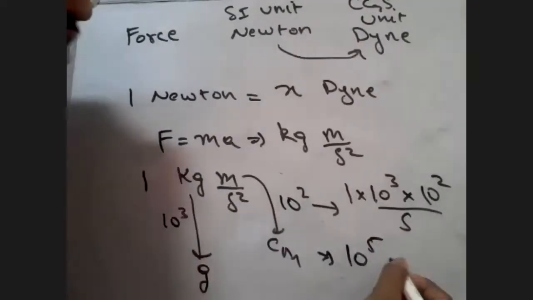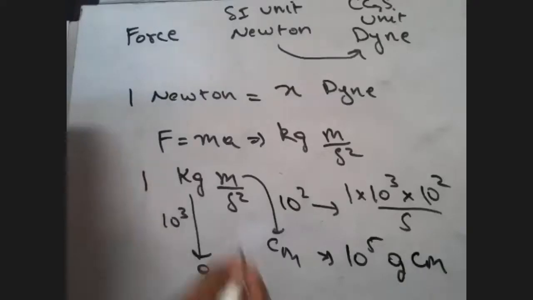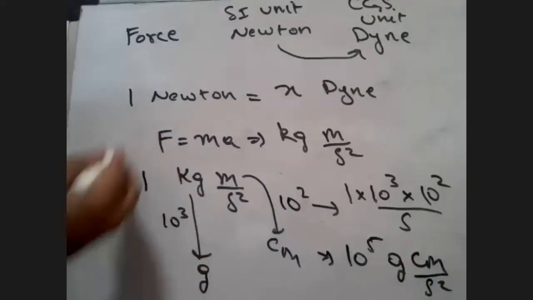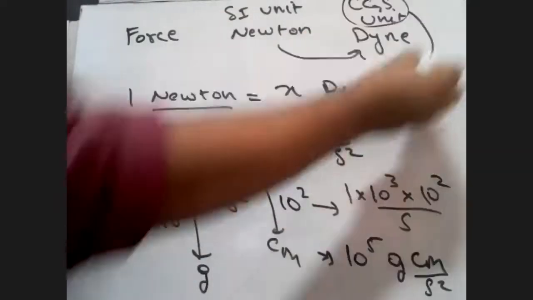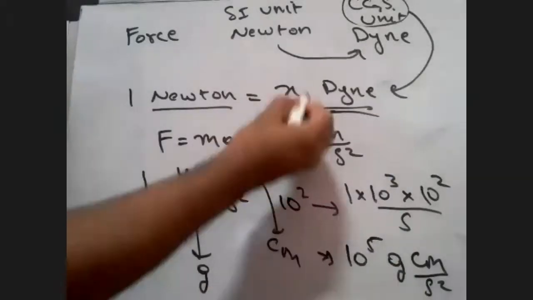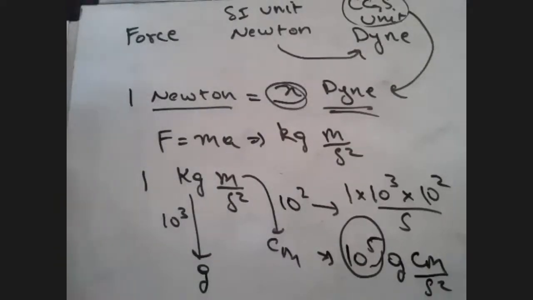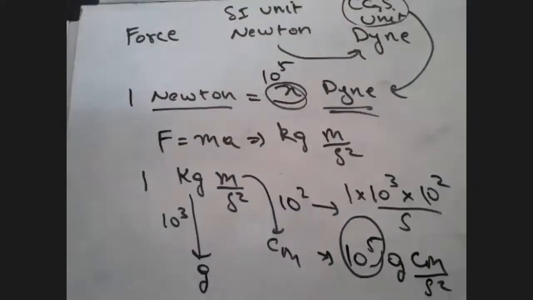Instead of kg, I will now write gram. Instead of meter, I will write centimeter. And second will remain the same, second square. So you can see that I have converted 1 Newton into CGS unit. And in CGS unit, students, the unit of force is dyne. So we don't know how many times it was dyne, and we got the factor now, it is equal to 10 raised to 5. So 1 Newton is equal to how many dynes, students? 1 Newton is equal to 10 raised to 5 dynes.